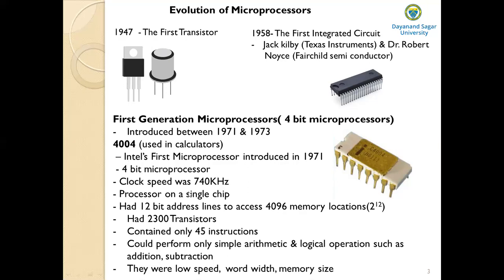And its clock speed was 740 kilohertz. So it is capable of operating at a clock speed of 740 kilohertz. And it is a processor on a single chip. And it had 12-bit address lines to access 4096 memory locations. That means this indicates the memory size or memory capacity of the 4004 microprocessor.